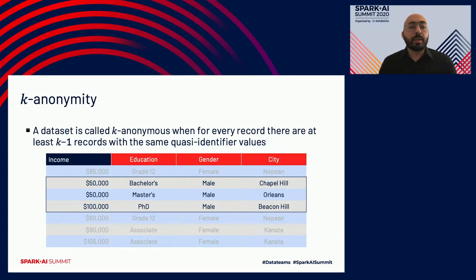So how can we make this data set satisfy k-anonymity? We notice, for example, that bachelor's, master's, and PhD can be generalized to the same parent value, which is post-secondary. We also notice that Chapel Hill, Orleans, and Beacon Hill are all three neighborhoods in the Ottawa East area. So we can cross out these six values and replace them with their parent generalized value, which in this case is post-secondary and Ottawa East for education and city.